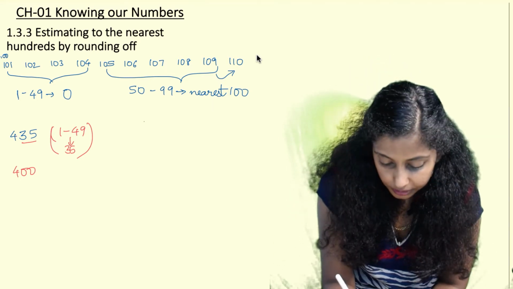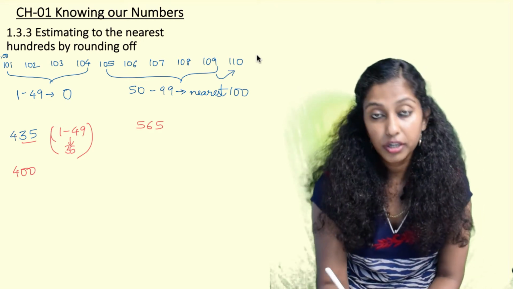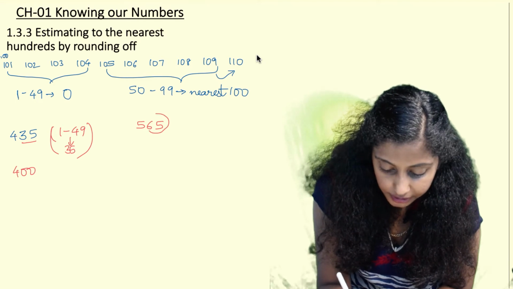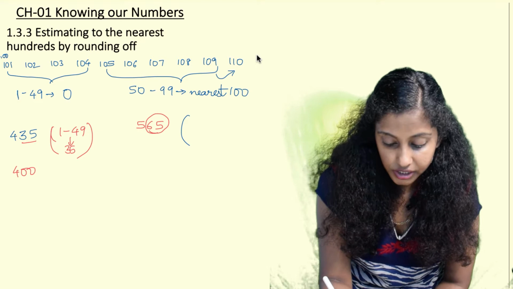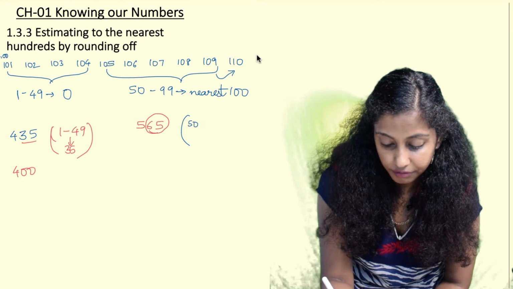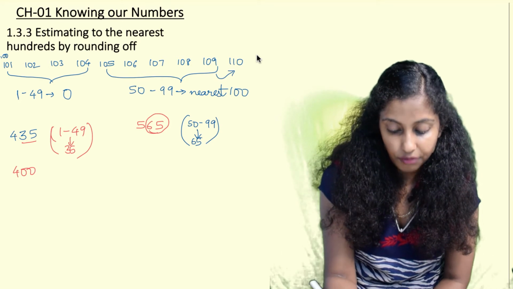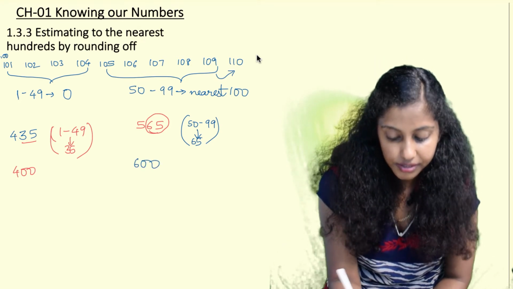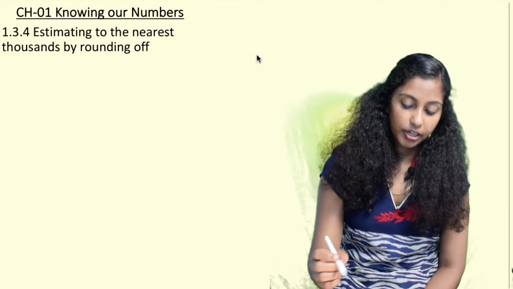And on the other hand, if the number given is 565, here we have to round it off to the nearest hundreds. So we check the tens and units place number, that is 65. So 65 falls in the range of 50 to 99, and hence it is rounded off to the nearest hundred. So the nearest hundred after 500 is 600. This is how we estimate to the nearest hundreds by rounding off.